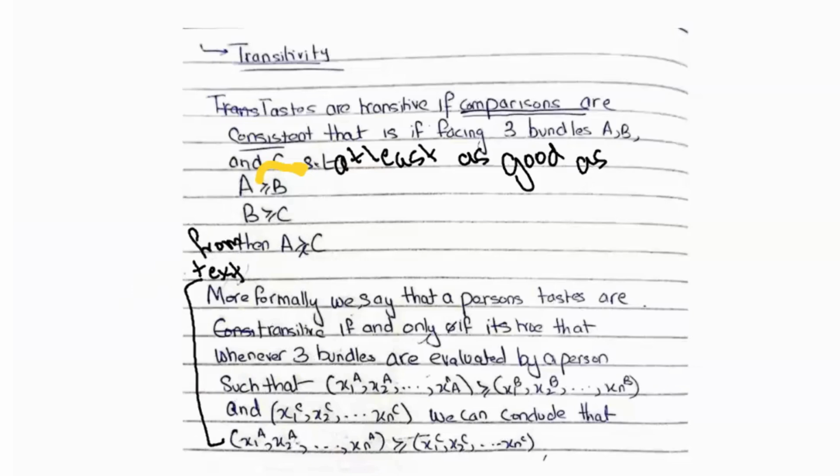Whenever three bundles are evaluated by a person, you have three bundles A, B, and C, such that A is at least as good as B, and, sorry, this is missing, this should be X1B, X2B, and so on till XNB, is at least as good as C. So it is A is at least as good as B and B is at least as good as C. We can conclude that A is at least as good as C. So this is what transitive taste means, that your comparisons are consistent.